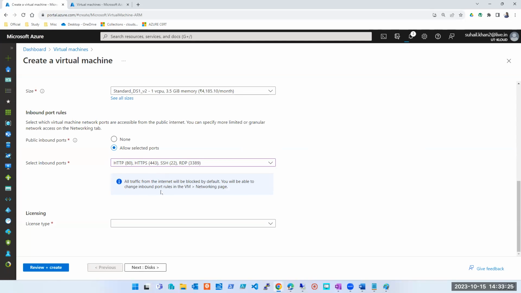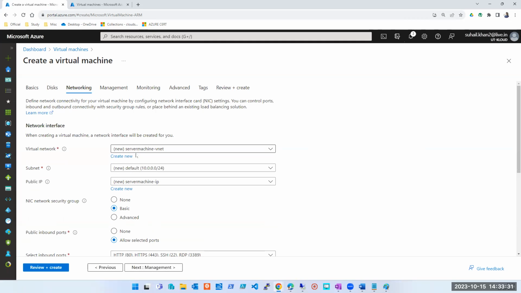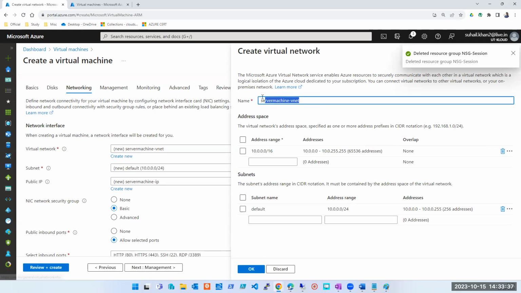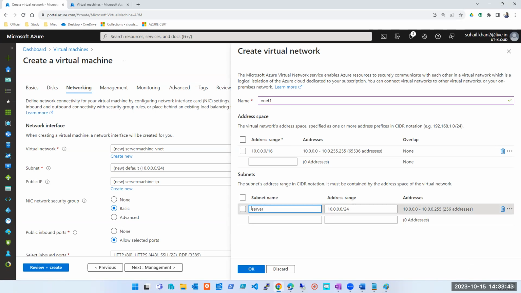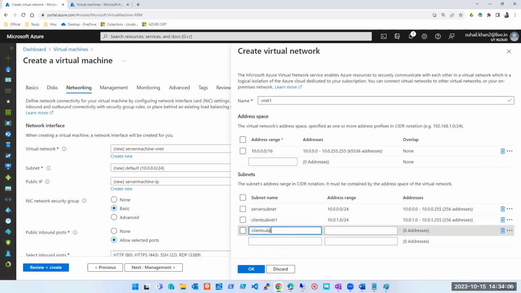So I'll show it to you. After it is created, we will take it out and look at it also. So I've checked those boxes. Next, in networking, I am creating a new virtual network. Let's name it VNet1. We'll call it server subnet. I'm not explaining this because we have done this thoroughly. So I'm not explaining subnets and so on, how I am taking numbers. I hope you guys all are aware of it, right? I'm calling it client subnet 1. Then I will have client subnet 2.